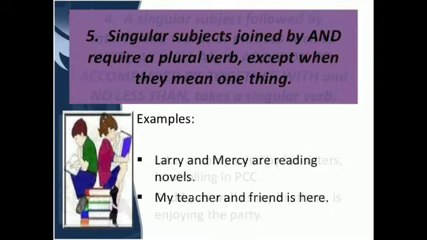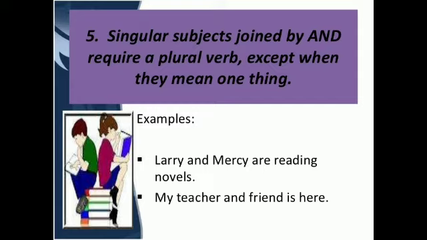Okay, now let us see the fifth rule of subject verb agreement. So the fifth rule is singular subjects joined by "and" require a plural verb except when they mean one thing. Okay, so two singular subjects will join and require the plural verb. So this we should keep in mind. But if both the singular subjects mean the single thing, one thing, then it will take the singular verb. Let us see the example to make it more clear.